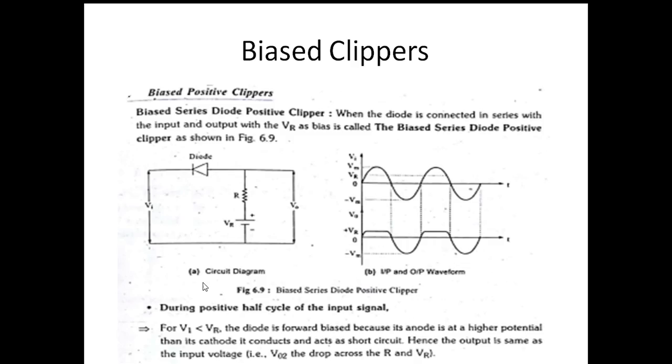During positive half cycle, this is the input signal VI with peak VM, and this is VR, with 0 and minus VM marked. VR is a positive voltage, with plus and minus polarity as shown. The connection is very important for the reference voltage. Applying this signal as the input here, during positive half cycle for VI less than VR, the diode is forward biased.